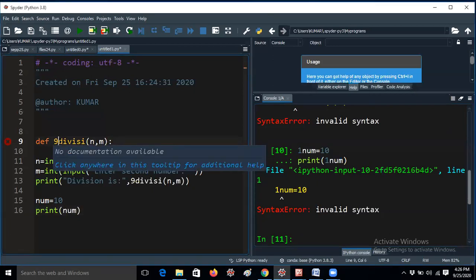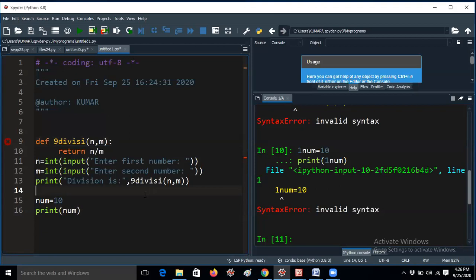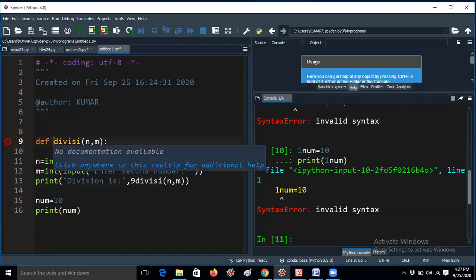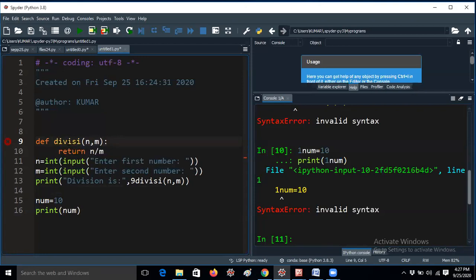We don't use keyword names as variable names. Both uppercase and lowercase letters are valid, but they are treated as different. If you give capital A and small a, both are different. If you take a number as the first character, it will give an error, because the first character should be an alphabet or underscore. So it is very important. If, for example, I give underscore first, one minute guys.